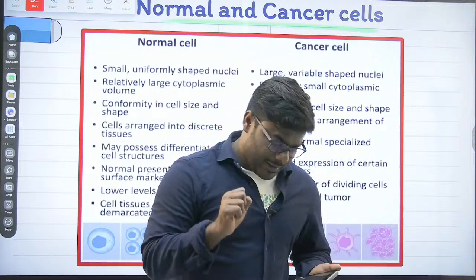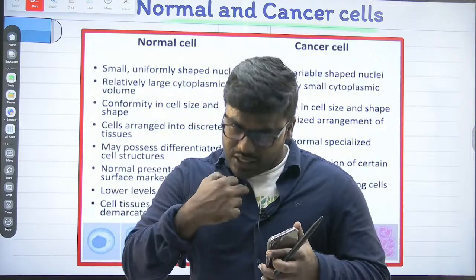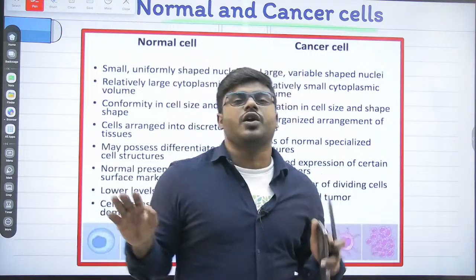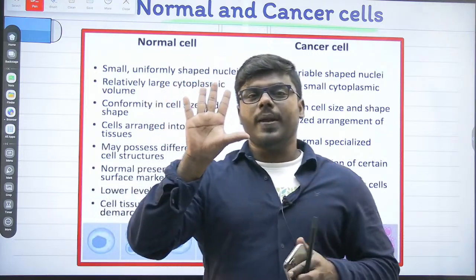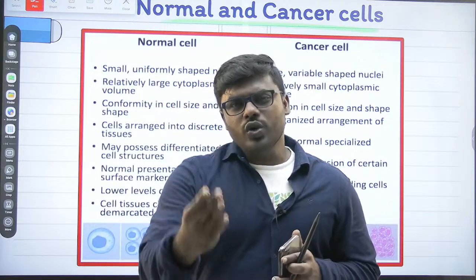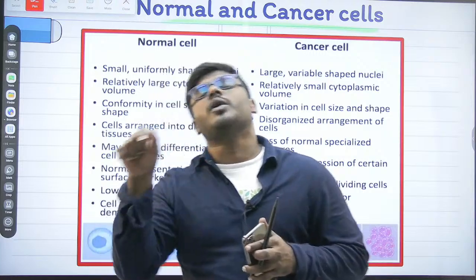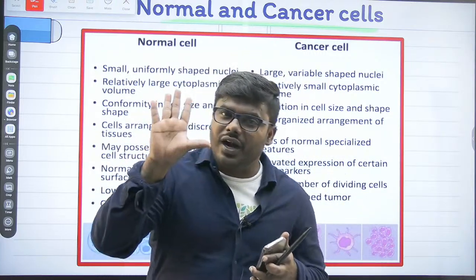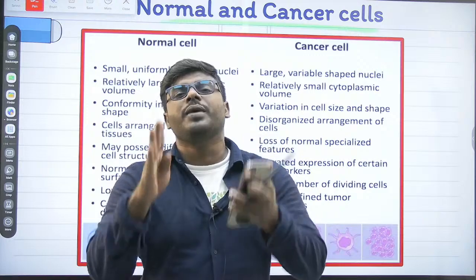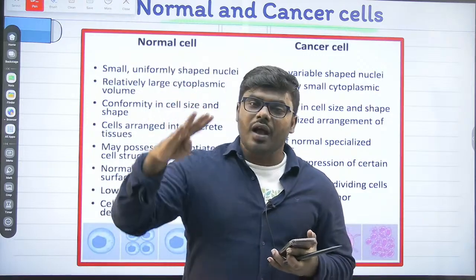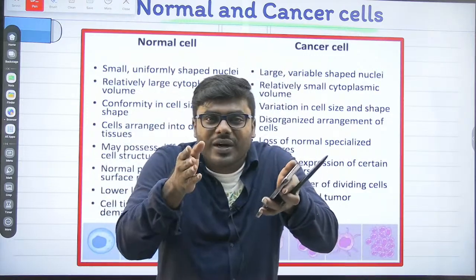The first point. If you look into a normal cell, every cell of the body will undergo division. Do you think our normal cell will undergo division continuously? No, it's not possible. Our cell will undergo division only for a particular period. After the division, our cell will stop dividing after a particular time.